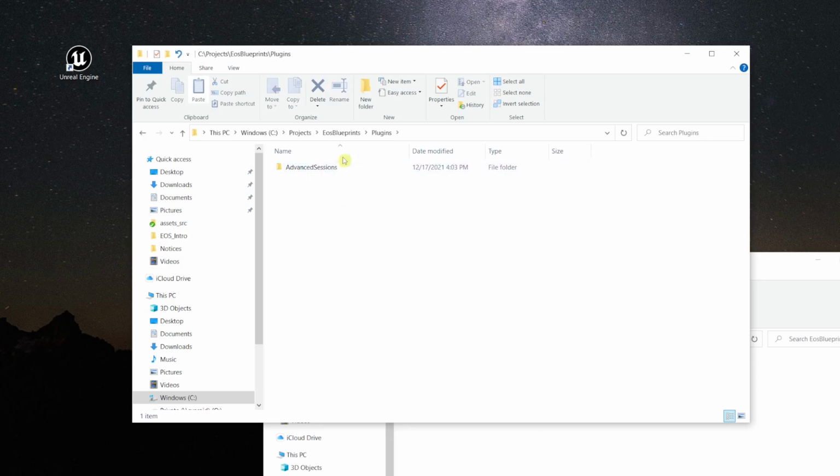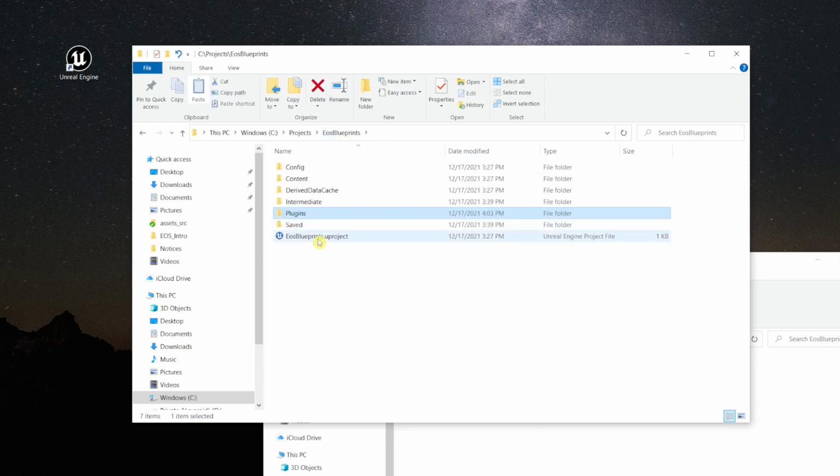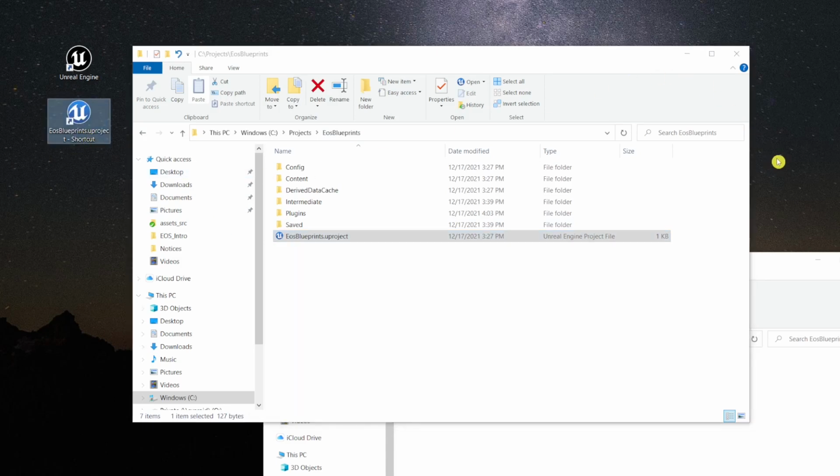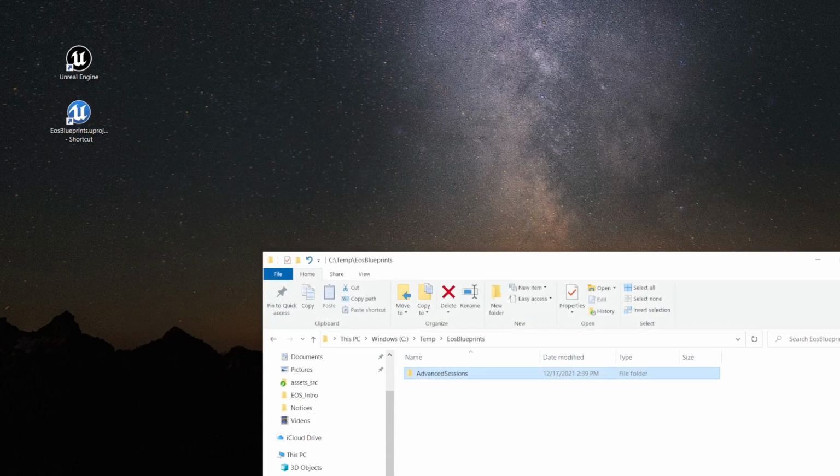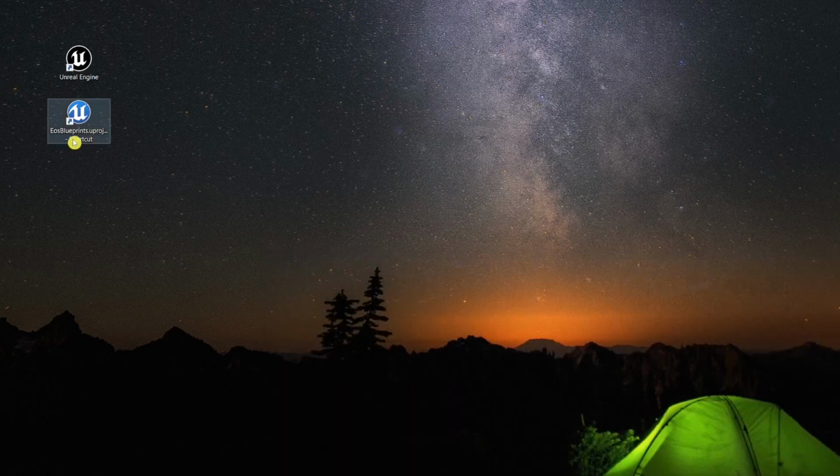And make sure it's there. Okay. And I'm also creating a shortcut to the project on the desktop so that it can easily be opened. Fine. Back to Unreal Engine.